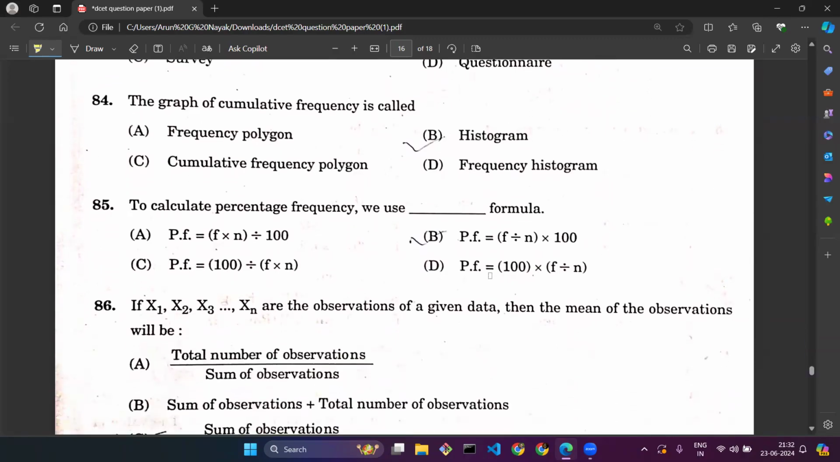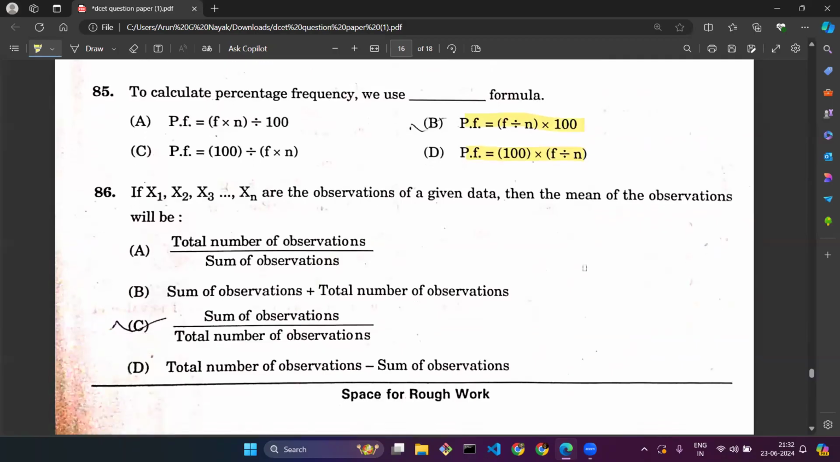Question number 85, to calculate percentage frequency, which formula do we use? If you look carefully, there are two formulas that come out correct. That is frequency by n into 100, which is absolutely correct, and option D, that is 100 into f by n, which is also correct. Option B is only rewritten as option D, with the multiplication terms exchanged. The same formula. So both B and D are correct.